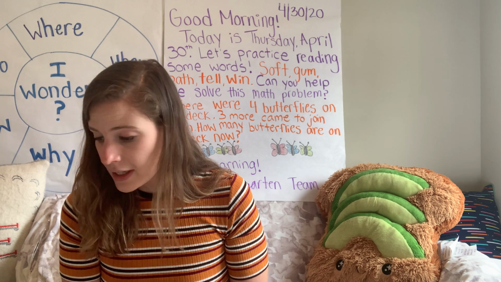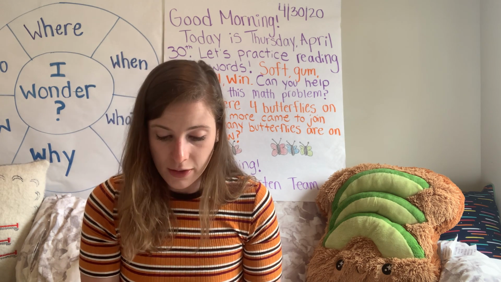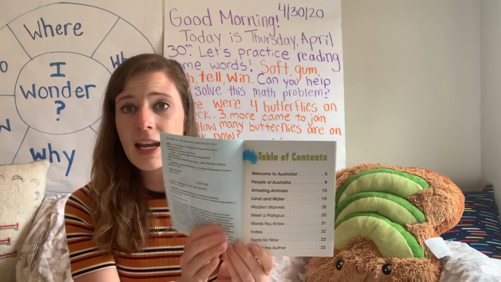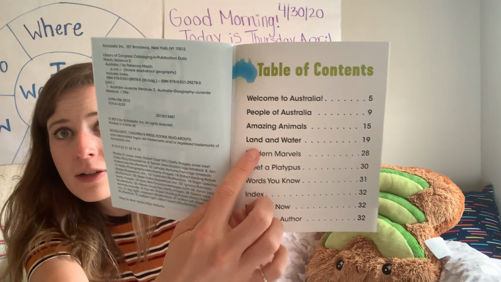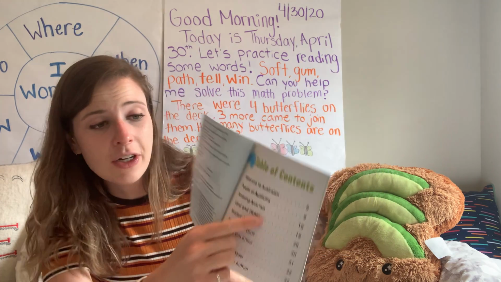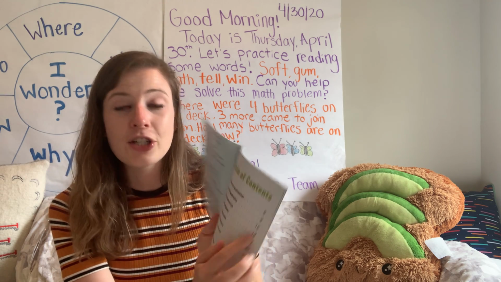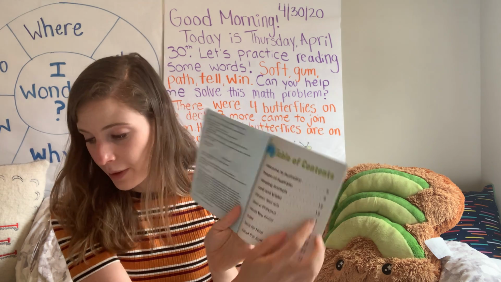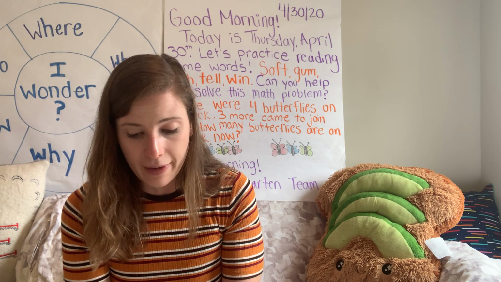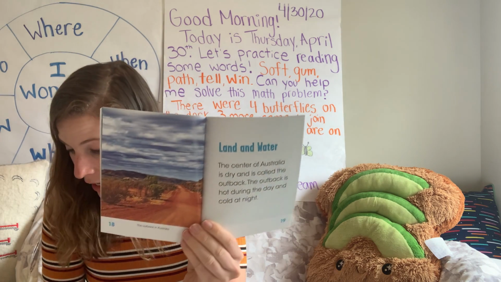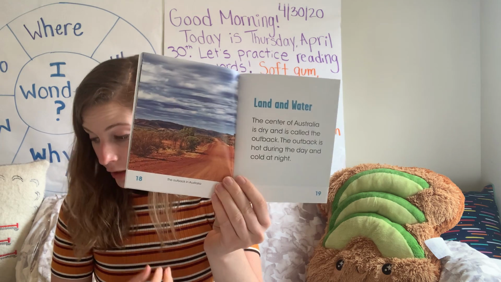So first, I want to talk about the land and water in Australia. So I open up my book and I need to find the section that says land and water. Do you see it right here? And we have to use our finger to follow the page so that we know we are trying to go to page 19. That's where we need to go to learn about the land and water in Australia. So here we go. So the main topic of the section is the land and the water in Australia.